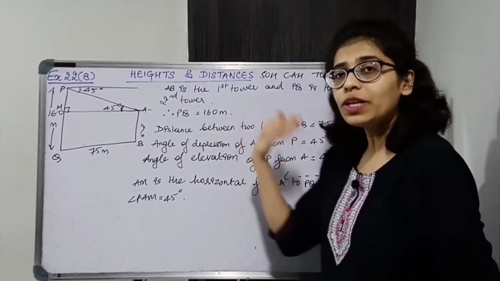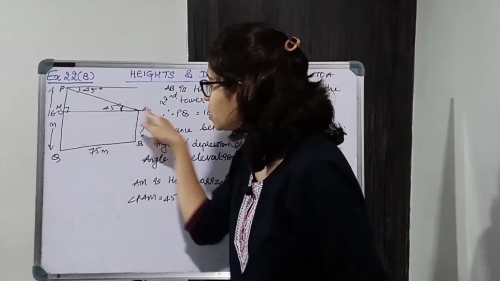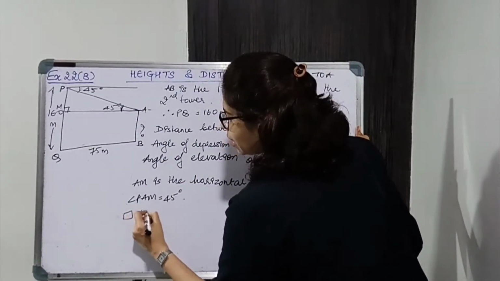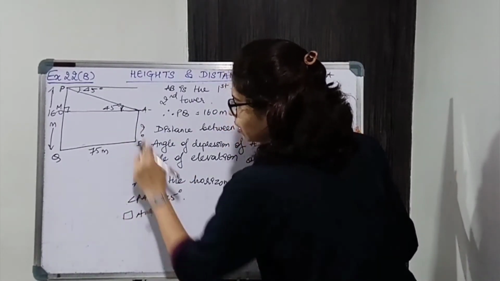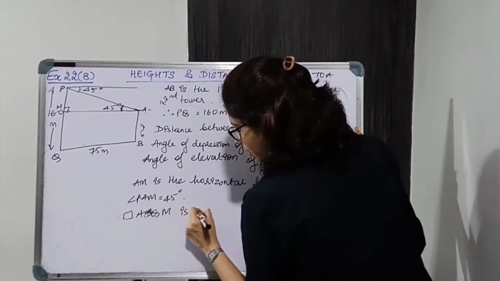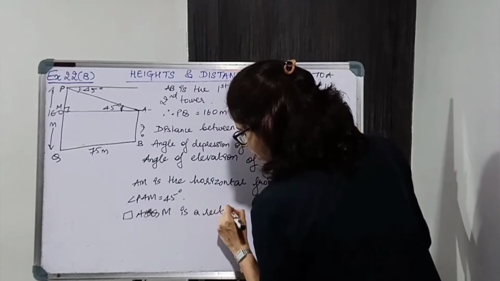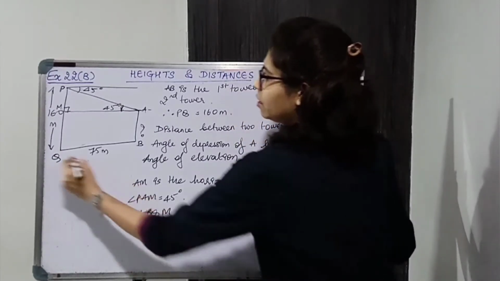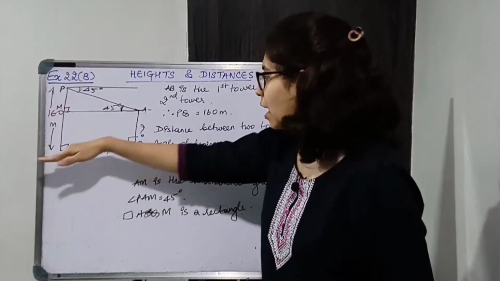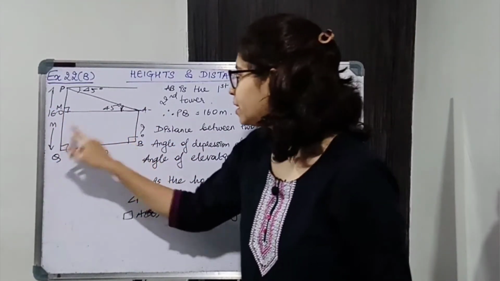ठीक है. Now we'll start solving. We are going to consider this rectangle. So quadrilateral ABQM is a rectangle. You don't need to prove it is a rectangle, it is obvious. The towers are vertical and the ground is horizontal, so obviously ये 90-90 हो जाएगा.